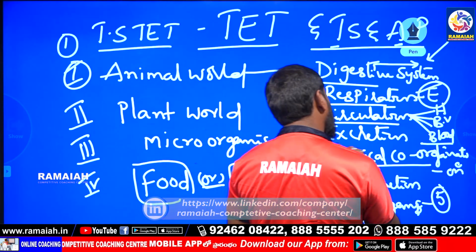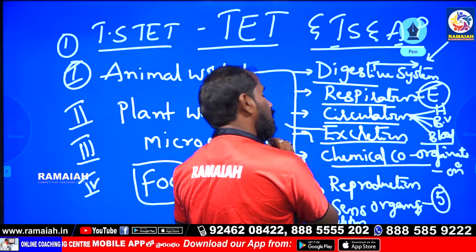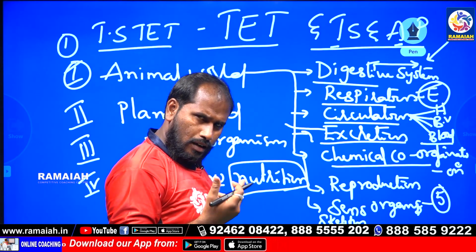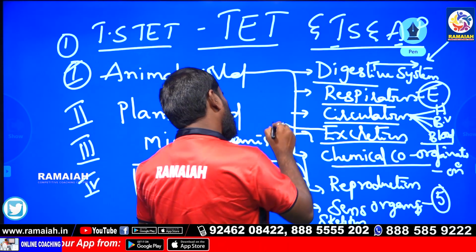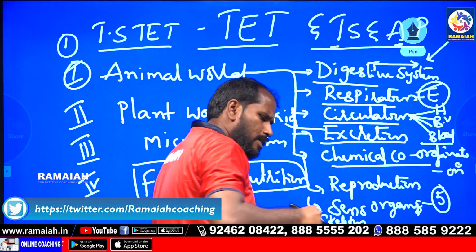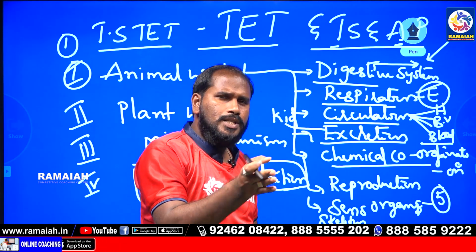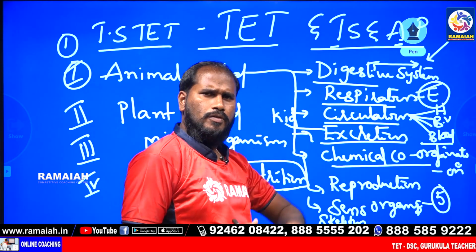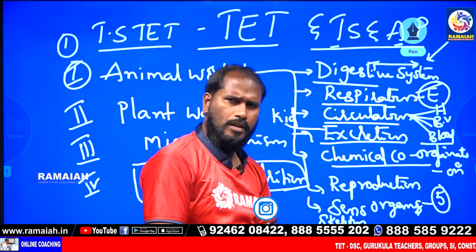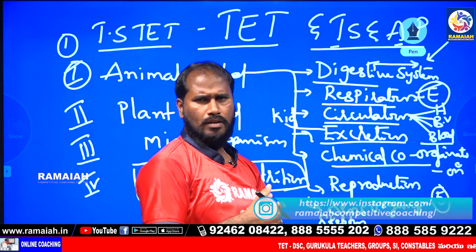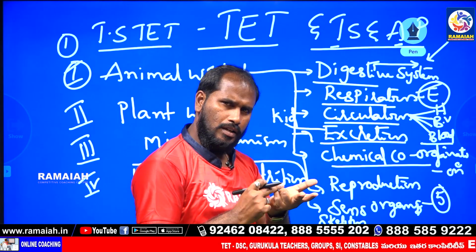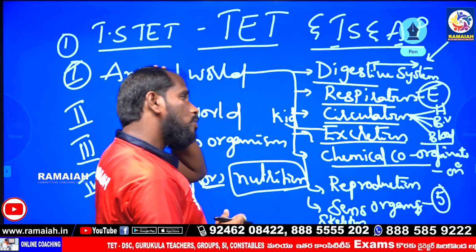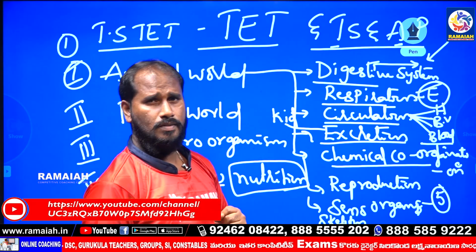Excretory system: the excretion process, excretory organ. The excretory organ in the human body is the kidney. Excretion means elimination of waste material from our body. So excretory organs: kidney, skin, lungs. Next, kidney stones and the dialysis process.